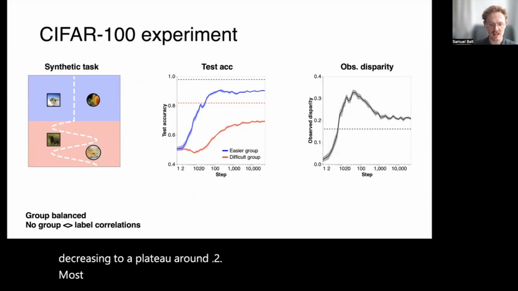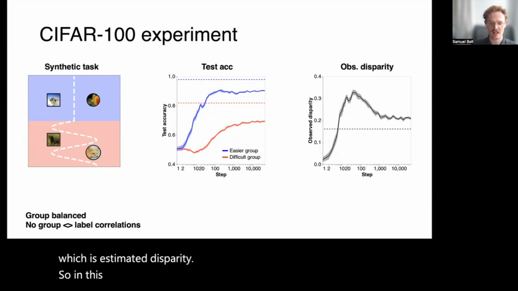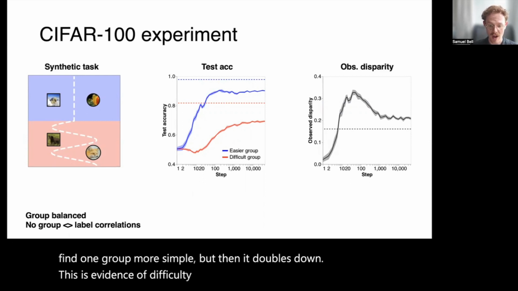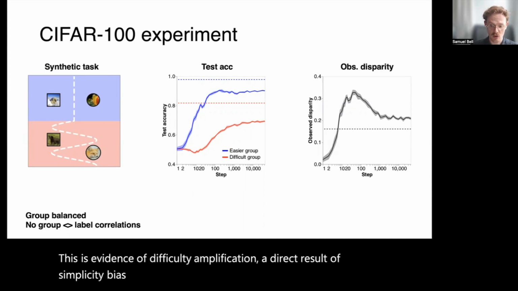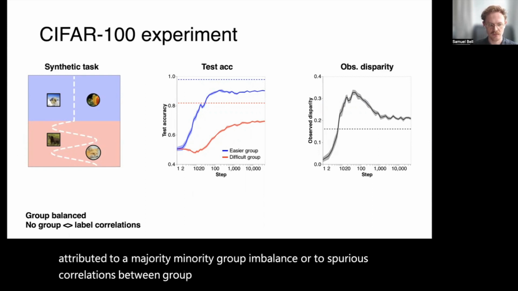Most importantly, this observed disparity is above the dashed line, which is estimated disparity. So in this case, what we're seeing is that the model does indeed find one group more simple, but then it doubles down. This is evidence of difficulty amplification, a direct result of simplicity bias, in a controlled experiment where this cannot be attributed to a majority-minority group imbalance or to spurious correlations between group and label.